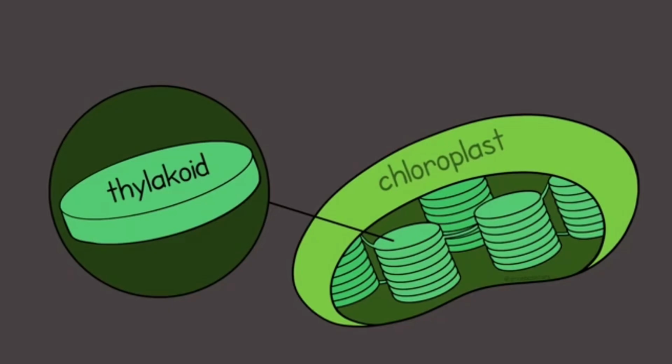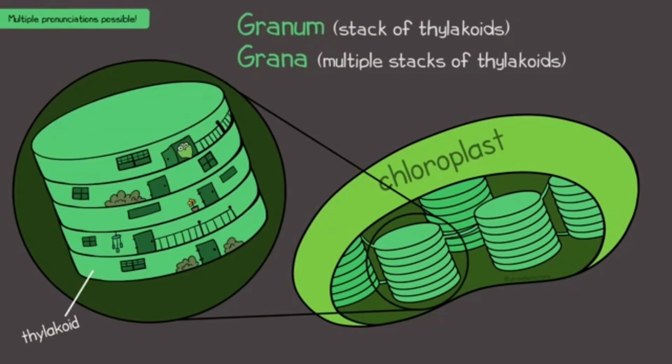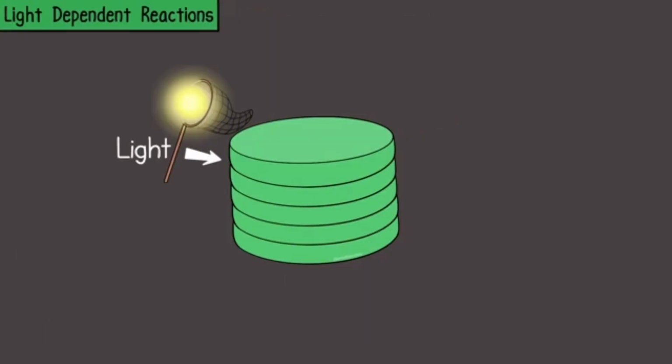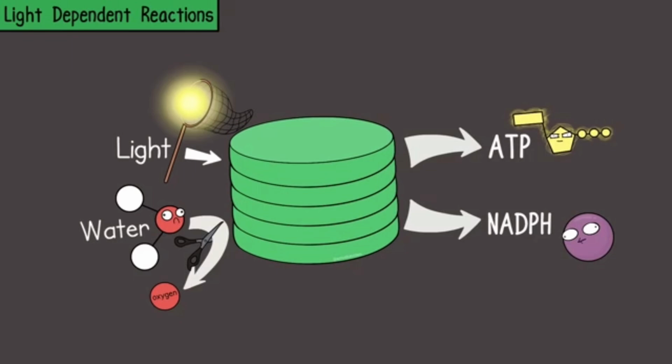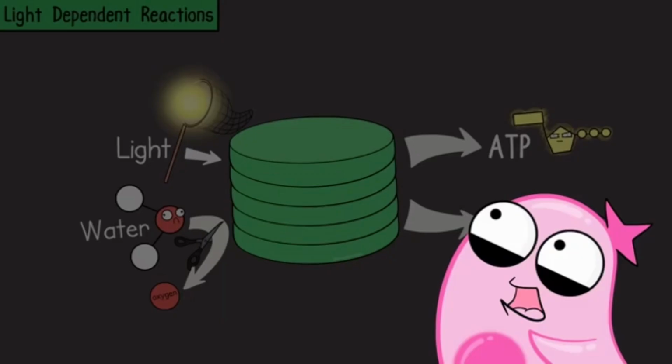So, light-dependent reactions happen in the thylakoids, little compartments in the chloroplast that contain pigment. A collective stack would be a granum, multiple stacks would be grana. In the light-dependent reactions, light is captured, and water, which is a reactant in the photosynthesis equation, is split. That means if you think of the chemical formula for water, which is H2O, it is split so you get electrons, protons, and oxygen. So oxygen is also a product of the light-dependent reactions. The light-dependent reactions also produce ATP and NADPH, which we'll get to in a little bit.